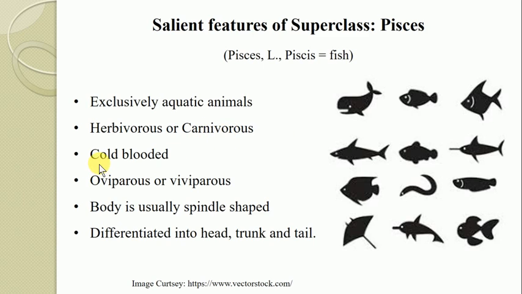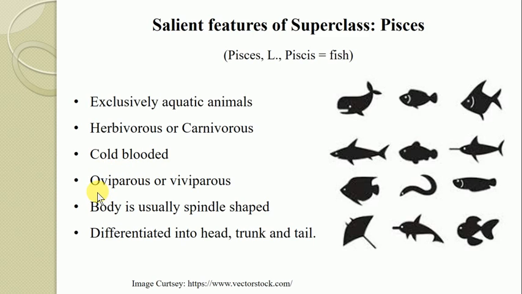Now all the fishes are cold-blooded organisms. Cold-blooded, also referred to as poikilotherms, in the sense that these organisms are not able to control their constant body temperature. Such organisms are referred to as cold-blooded organisms, and their body temperature varies depending on the temperature of their surrounding water, and hence all the fishes are referred to as cold-blooded organisms.